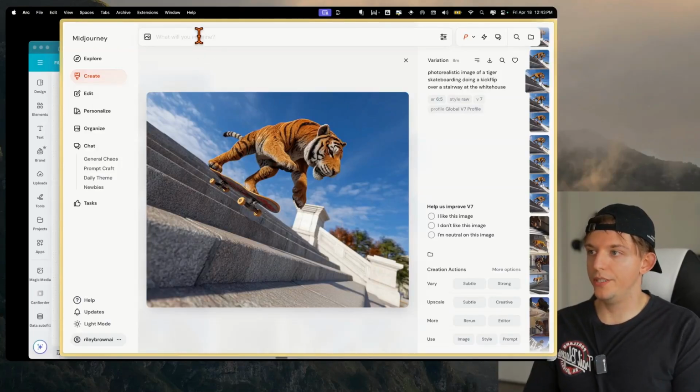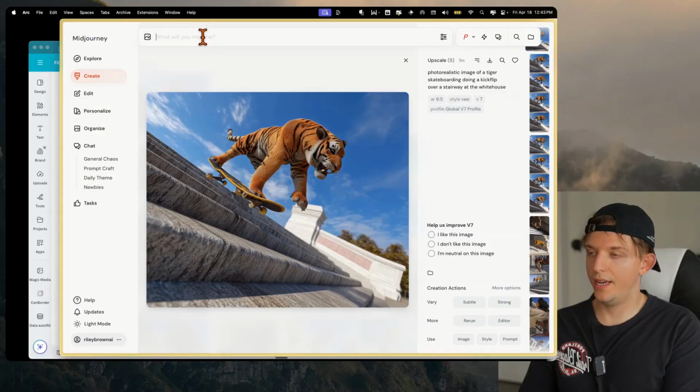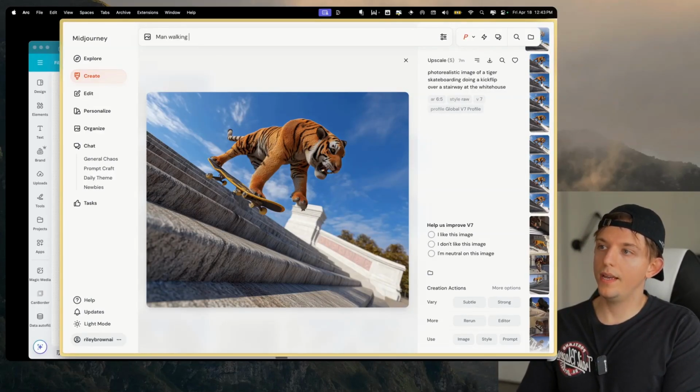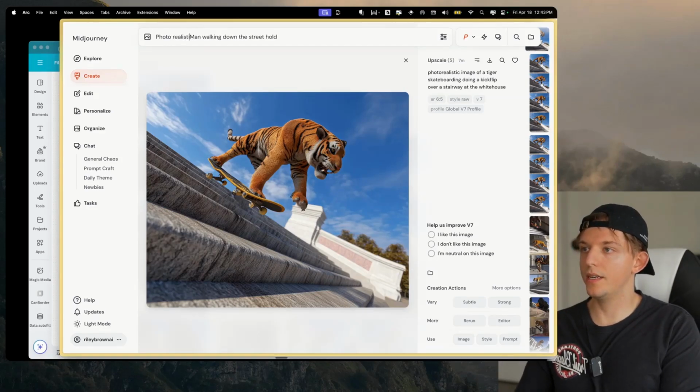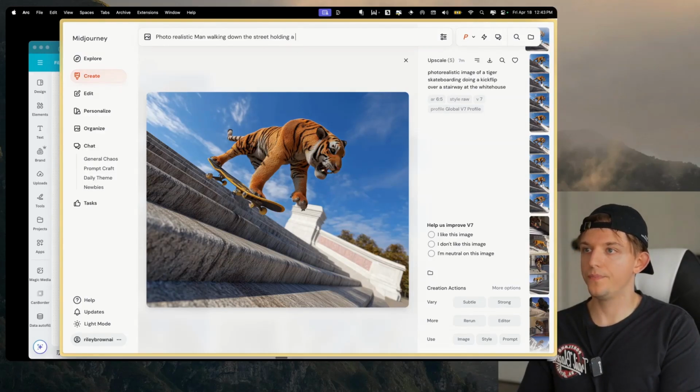Let's do another image. Let's create another concept here. And let's just say man walking down the street, photorealistic man walking down the street holding a leather brown briefcase that has a red circle logo on it.